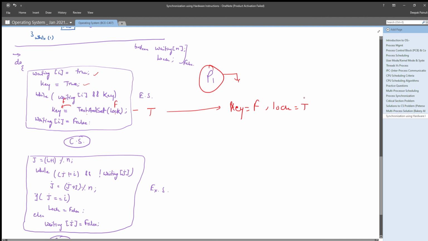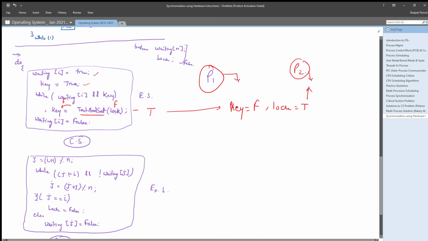So once the lock is true, any other process, let's say P2, if it wants to enter its critical section, it cannot do that, because when P2 executes the test and set function, it will get true.